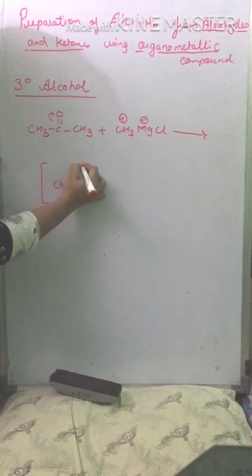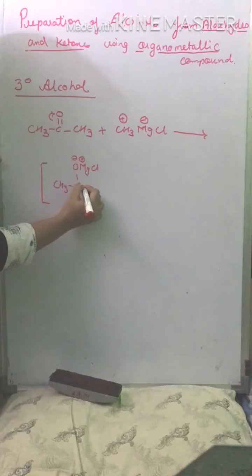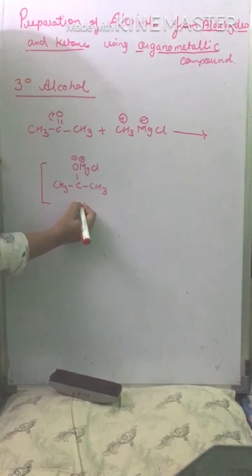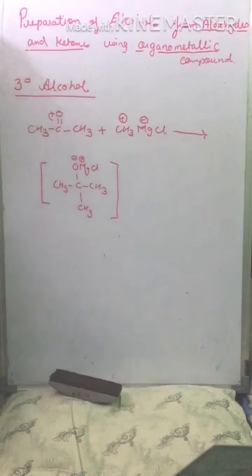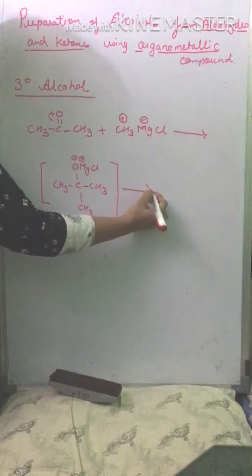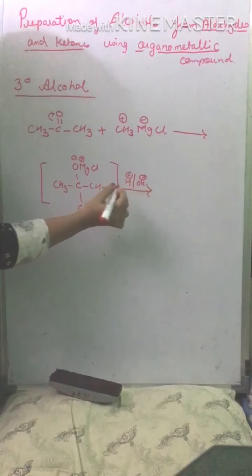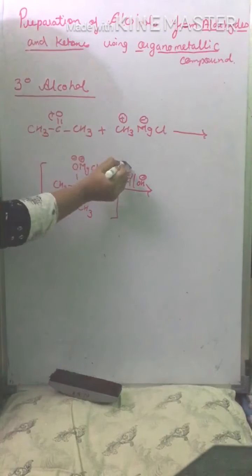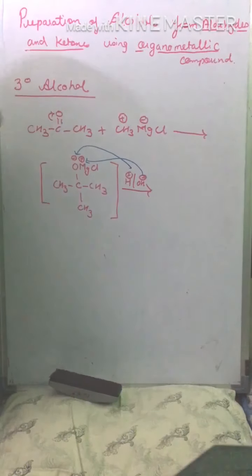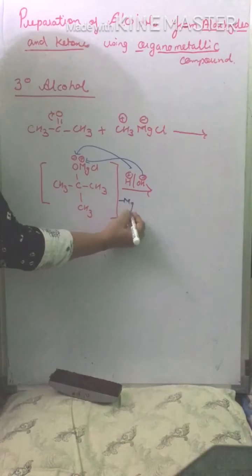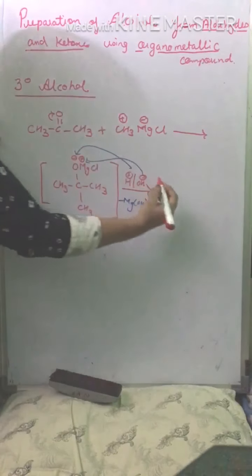This is OMgCl, minus and positive. This side is a methyl group, below it is methyl. So this is our tetrahedral intermediate. In the presence of hydrolysis, H plus moves to the oxygen and OH minus moves to the magnesium, minus of MgOHCl, and we get our product.